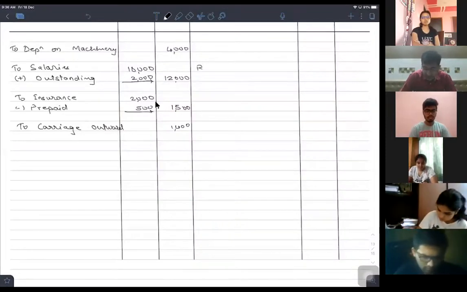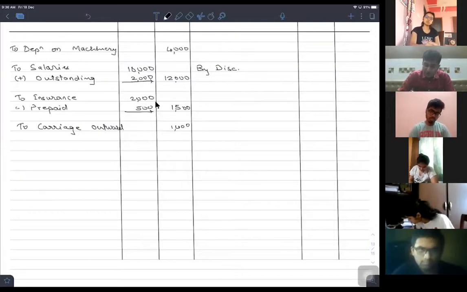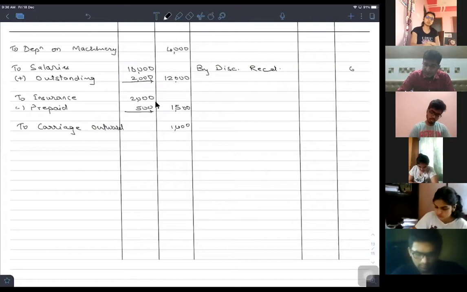I'm keeping the space blank for the gross profit to be brought down. So by discount received, only a presentation matter. ऊपर नीचे हुआ तो उससे कुछ फर्क नहीं पड़ता है, but presentation wise, you have to show the gross profit first. Rupees 600.